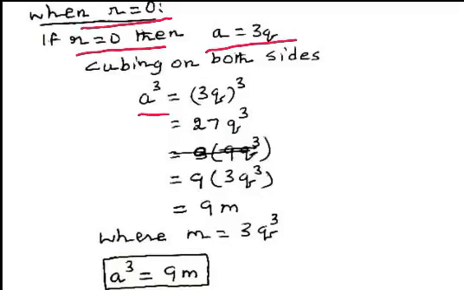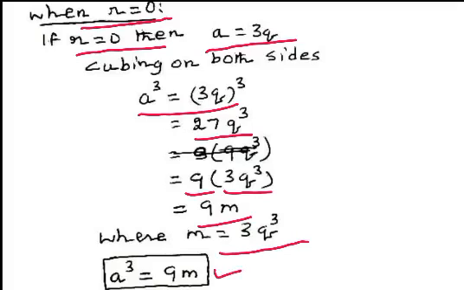So cubing on both sides, a cube equal to 27q cube, which can be written as 9 multiplied by 3q cube. Therefore, a cube can be written as 9m, where m equal to 3q cube. Hence, we conclude that when remainder is 0, the cube of a positive integer can be written in the form of 9m.